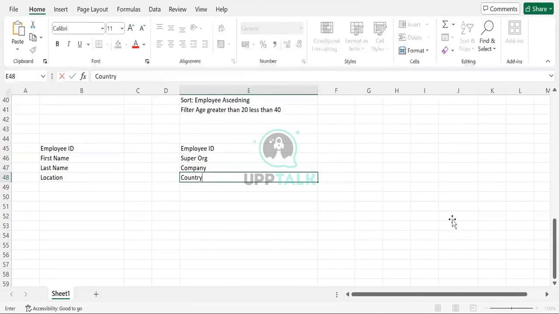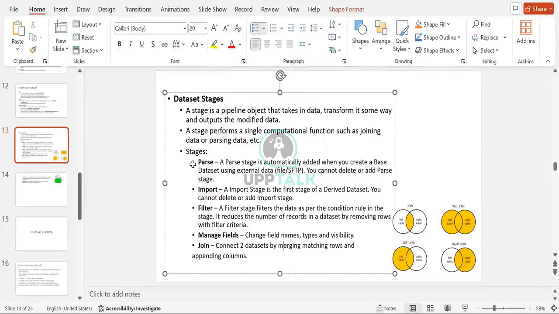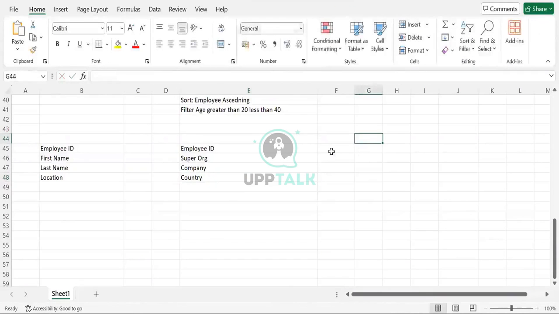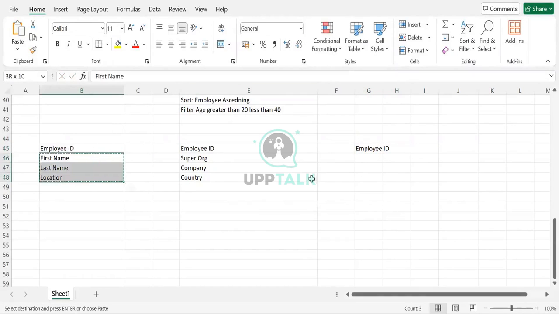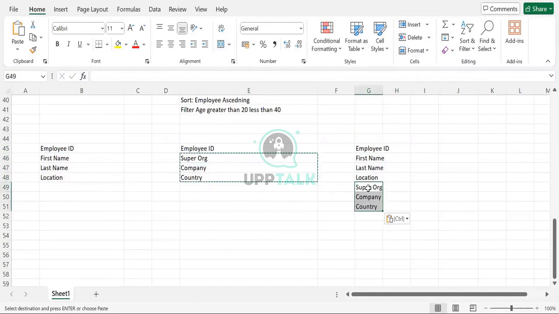When we go to the join here, a full join will do the following. When I do a full join, it will use this employee ID. It will take all the fields from this and also this field from here. It will merge all the things together.